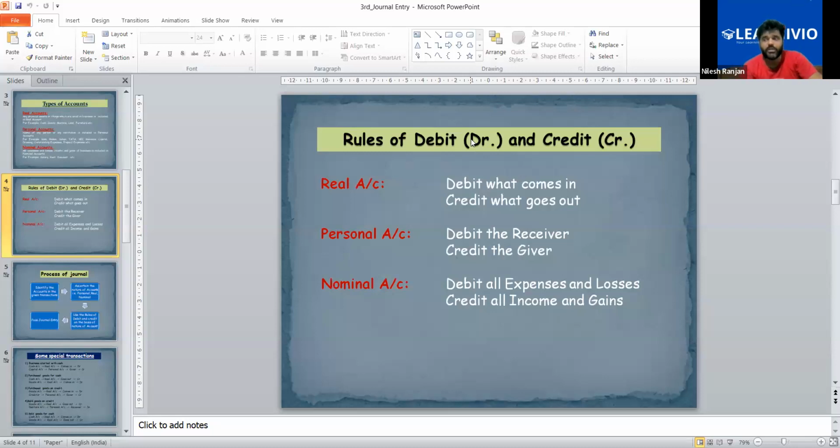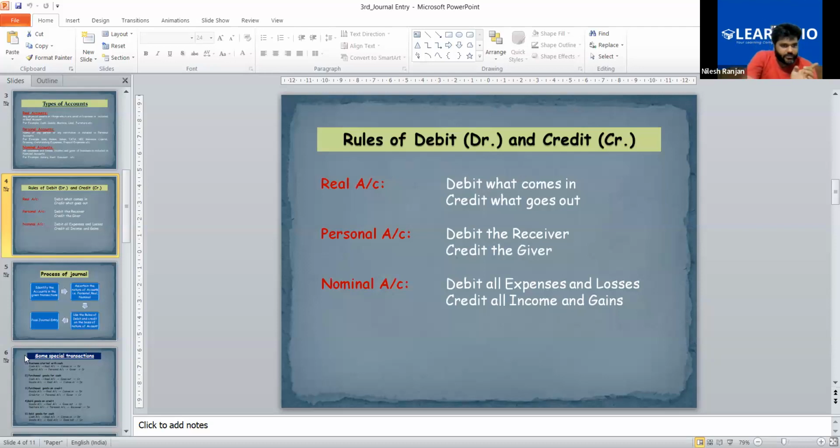So always remember, if you are writing like this, the transaction will be like this: purchase goods from someone. It means you are purchasing goods from that person, but with someone means that person name. So debit the receiver, credit the giver means you have to find out the person to whom we have done transaction and it is on credit basis.